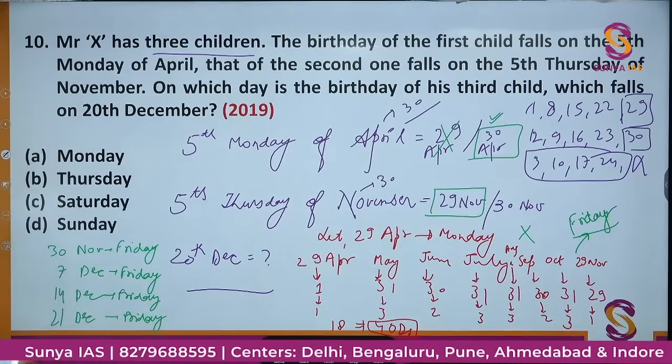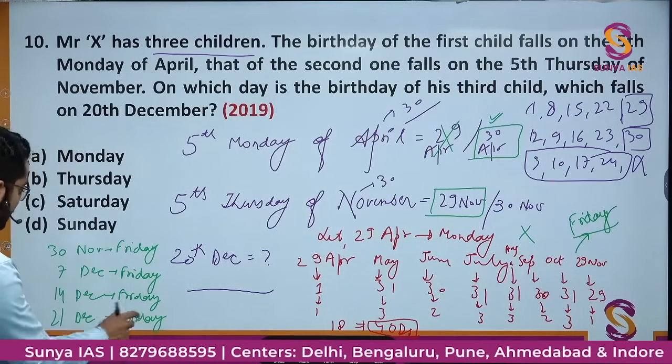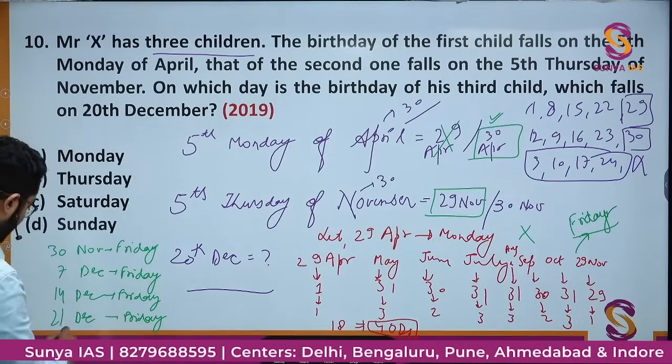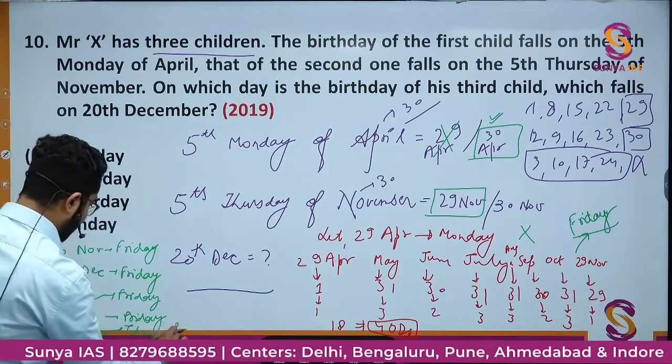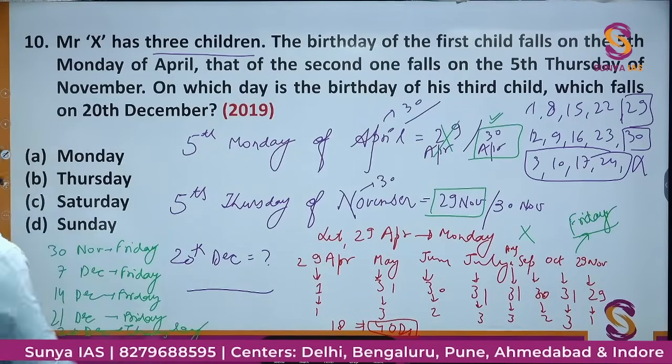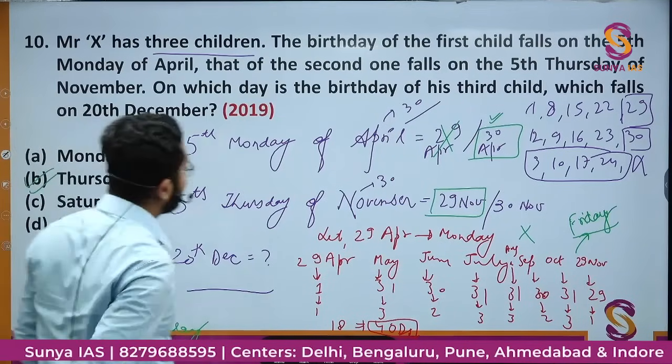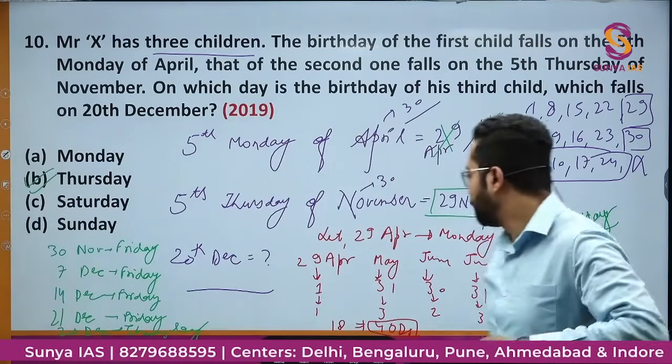If 21 December is Friday, then 20th December would be one day less. That is, if 21 December is Friday, then 20th December would be Thursday. So the correct option would be option B.